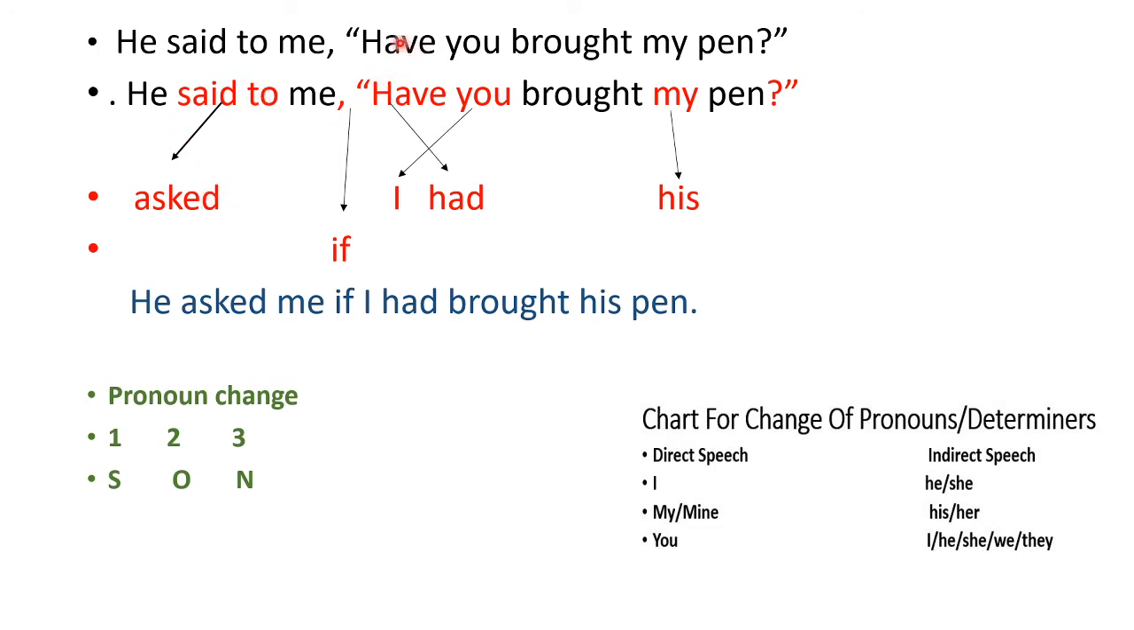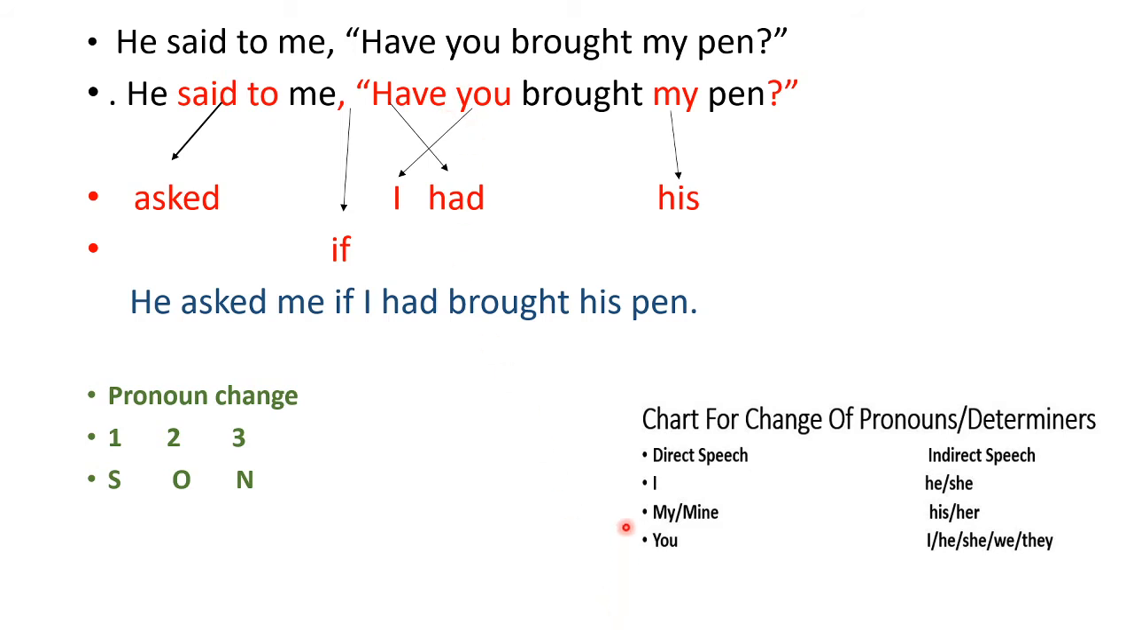Now here, since it is beginning with an auxiliary, we have to use if or whether. We can use any out of the two. Now here, the subject, as I said, will come first. So the places are interchanged. So subject comes first and this auxiliary verb comes afterwards. And then you have to change according to the rules of change of pronouns.